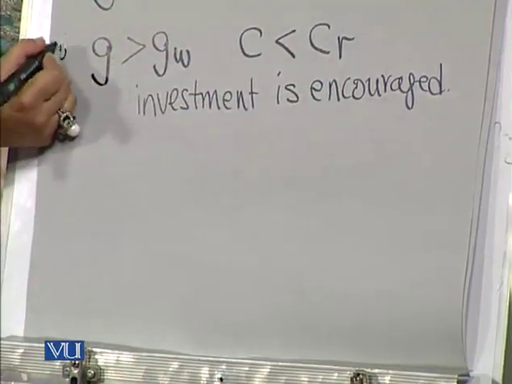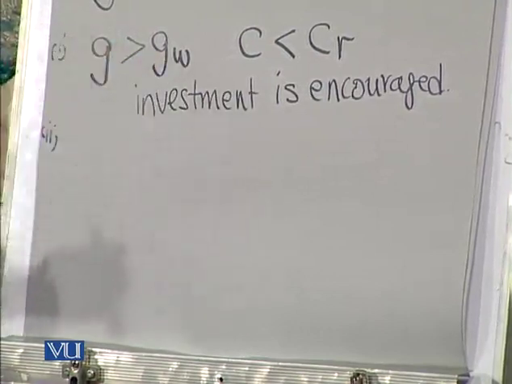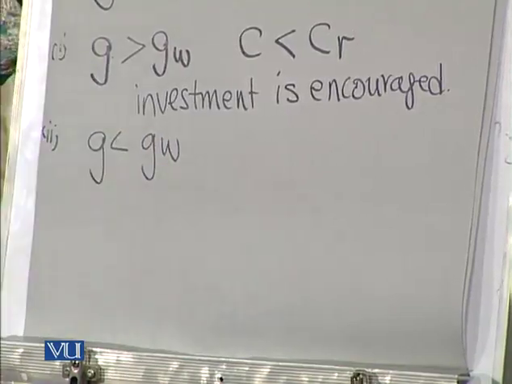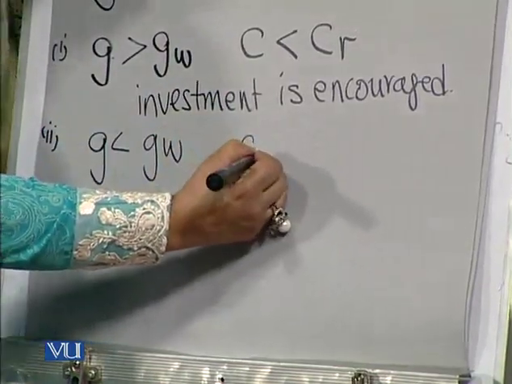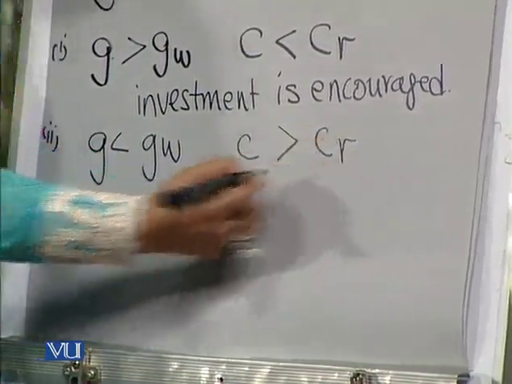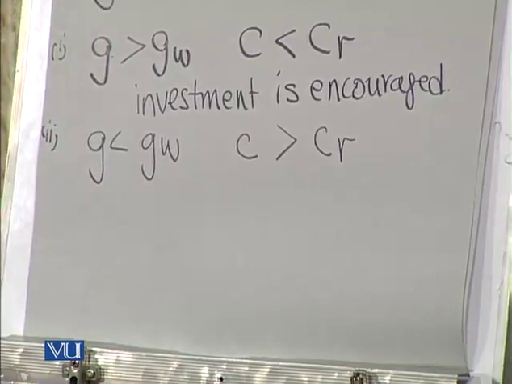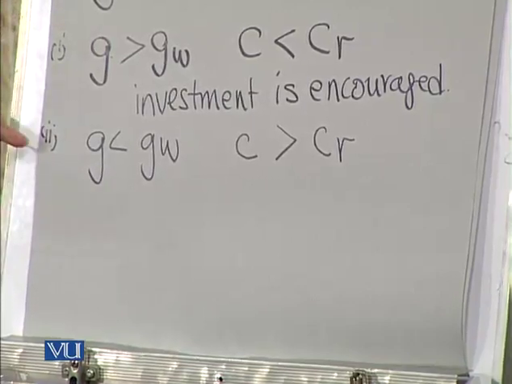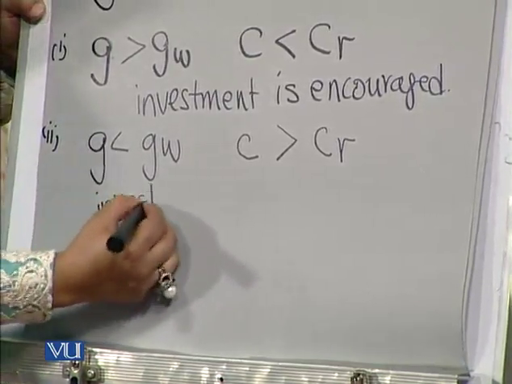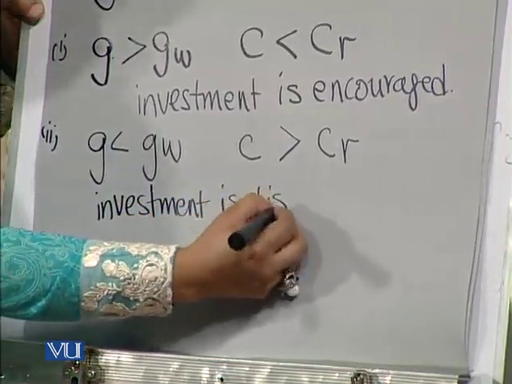Similarly, there may be a second possibility that the actual growth rate, instead of being larger than the warranted growth rate, is smaller than the warranted growth rate. In this case, the actual capital output ratio becomes larger than the desired or the required capital output ratio, and that will result in a surplus of capital equipment, and in this kind of situation, investment will be discouraged.